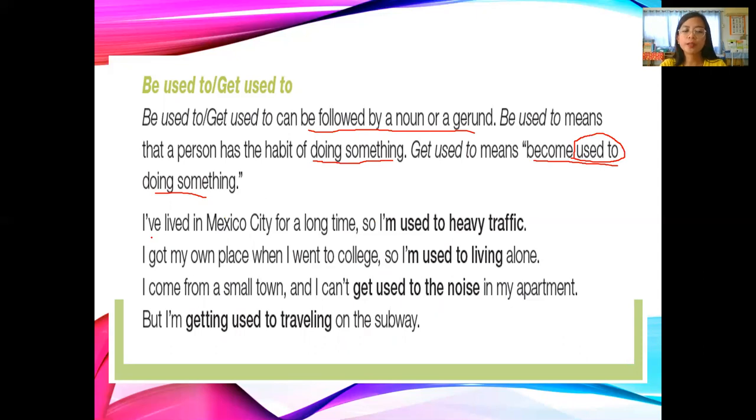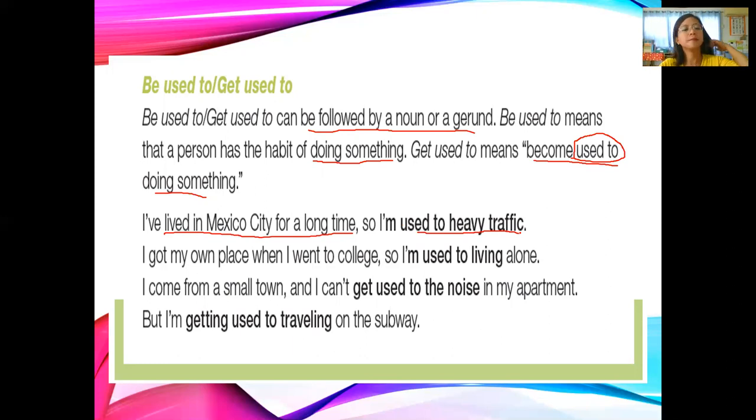Okay, so number one, an example here. I've lived in Mexico for a long time. So I'm used to heavy traffic. It says that I lived in Mexico City for a long time, let's say 2 years ago, 3 years ago. So I'm used to heavy traffic. Like every day before when I was in Mexico, they have very heavy traffic.